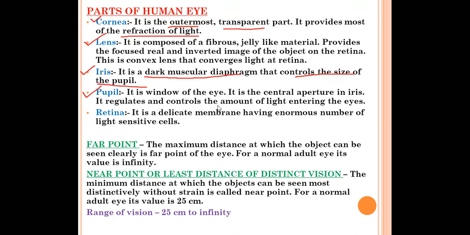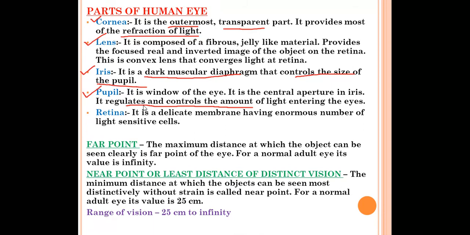It regulates and controls the amount of light entering the eye. Like in our house we use curtains. So curtains will regulate the amount of light, meaning how much light should enter. If you don't want the light, we close the curtain, right? So like that only the pupil will work. It is like a window of the eye. It is the central aperture in the iris. It regulates and controls the amount of light entering the eye. This is the main function of the pupil.